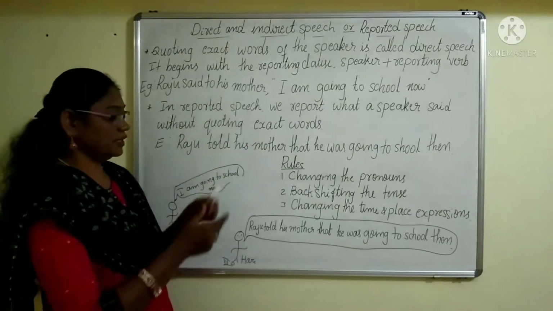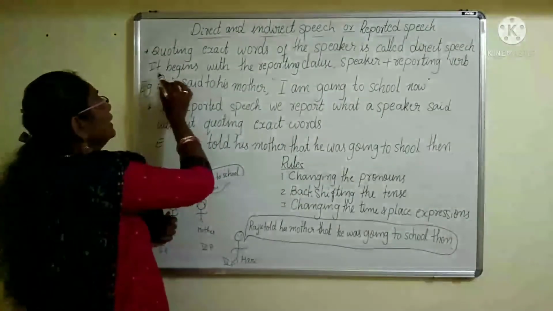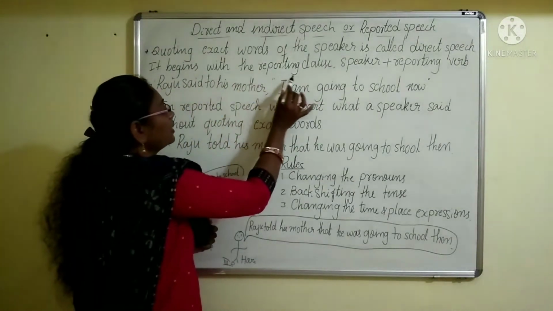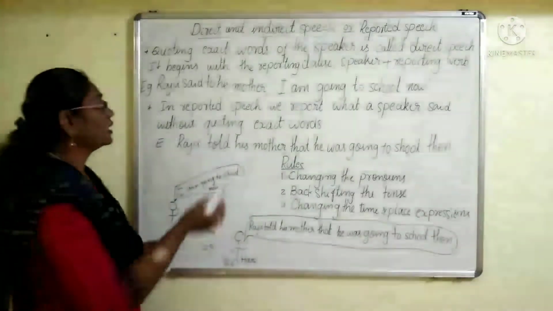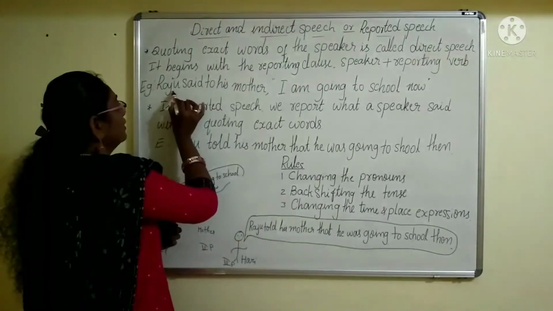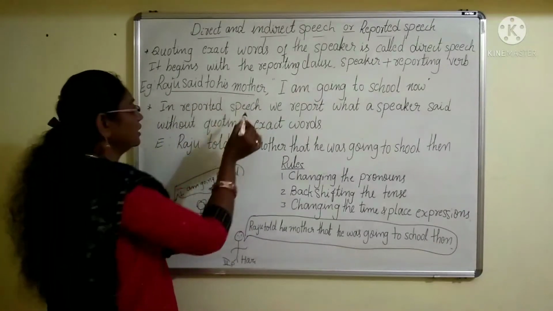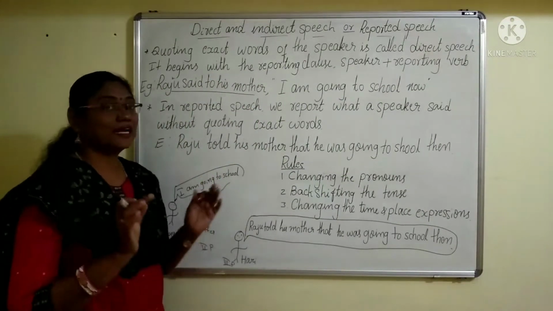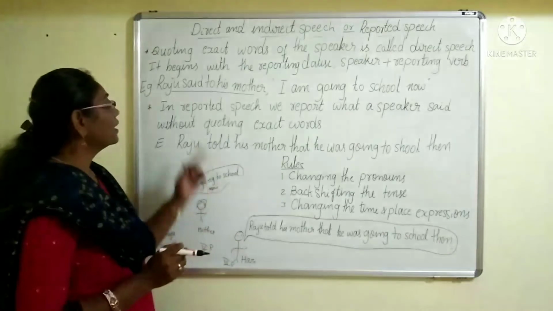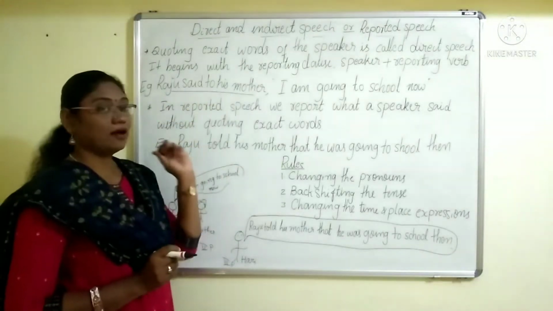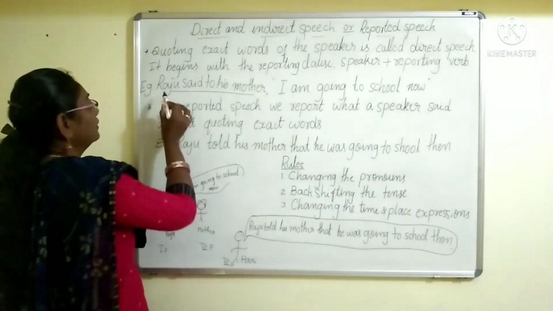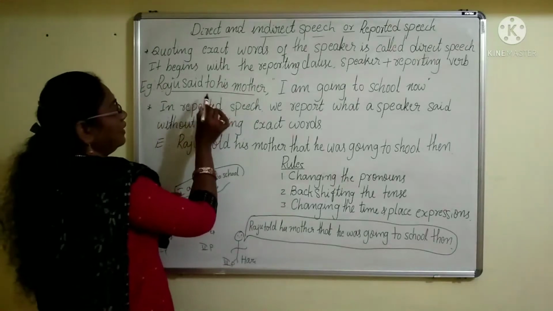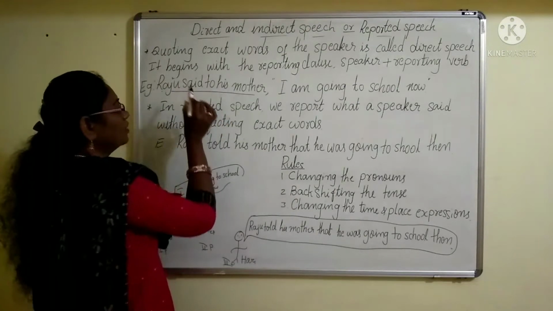Okay, now: Raju said to his mother. It begins with the reporting clause. What is the reporting clause here? Yes, Raju said to his mother. This part is called the reporting clause. This reporting clause contains the speaker and the reporting verb.